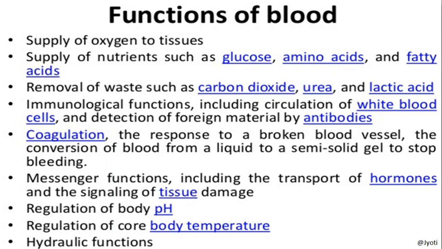It removes wastes like carbon dioxide, urea, ammonia, lactic acid from the tissue. It performs the immunological functions. It provides immunity to our body by circulating the white blood cells and by detecting the foreign materials called antigens, and it kills the antigens by producing the antibodies.